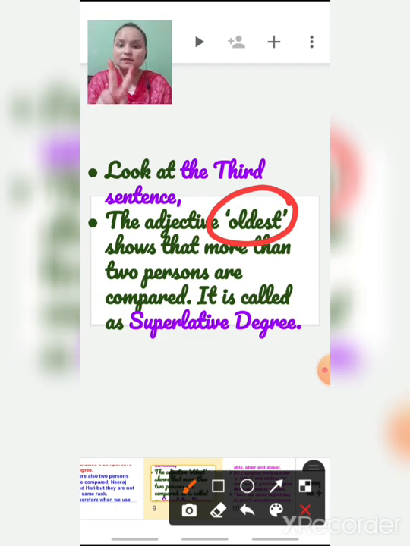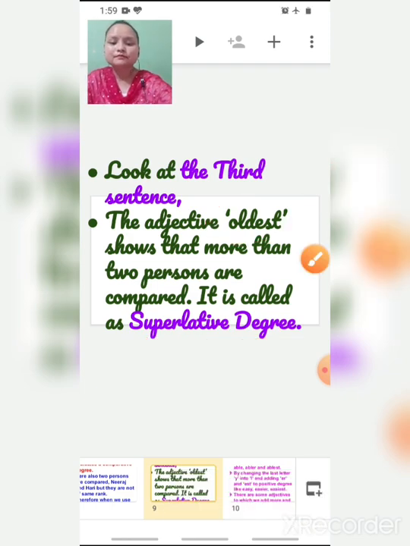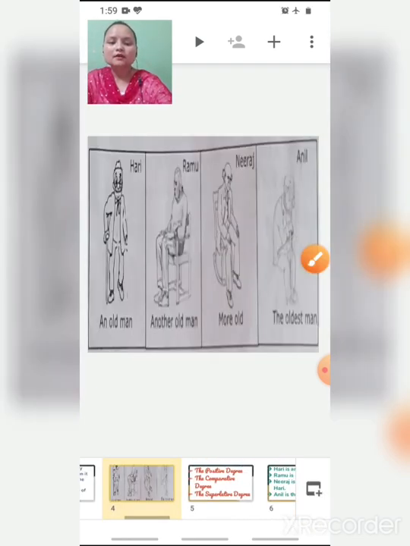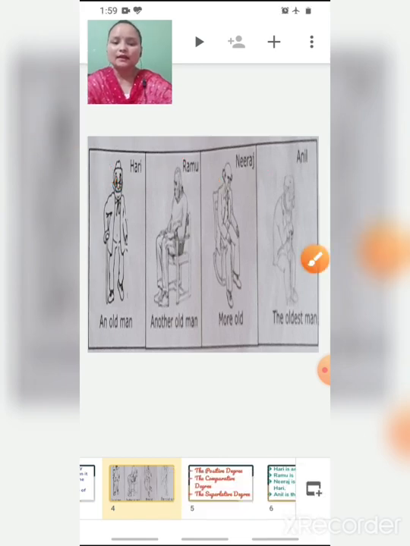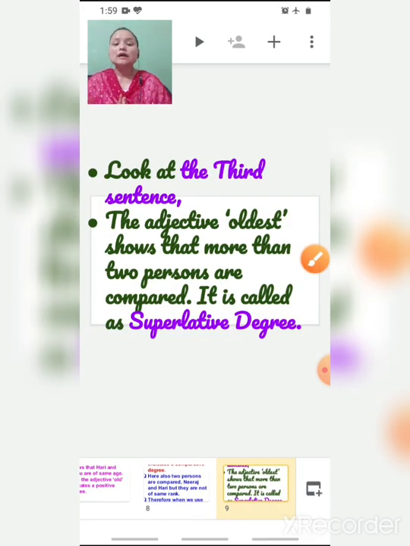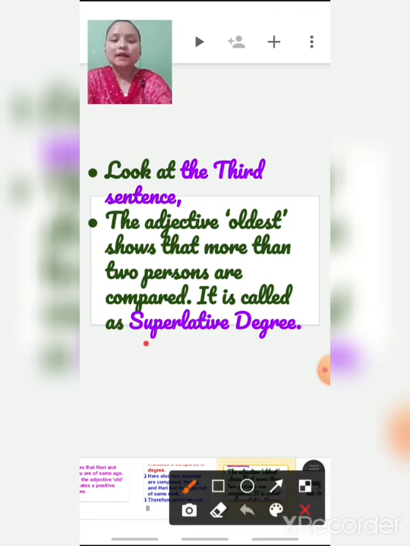When more than two persons are compared, it is called the superlative degree. When we compare more than two persons, what does it become, children? It is called the superlative degree. Okay, so this man here, Anil, is the oldest, the oldest man from Hari and Neeraj. The adjective oldest shows that more than two persons are compared, and it is called a superlative degree.